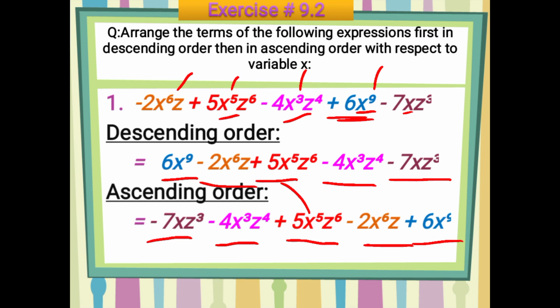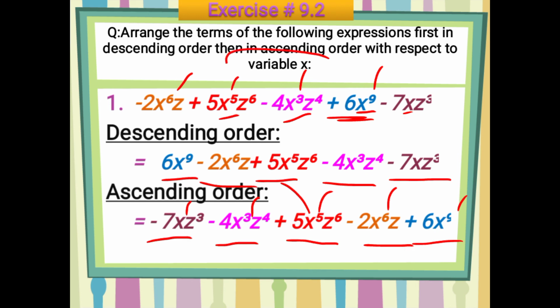Means you have to arrange from the lowest exponent to the highest exponent. The lowest exponent here is 1, then 3, then 5, then 6, and then 9. So what you have learned today in this slide is that if you have multiple variables in a single term, you will arrange it with respect to the given variable.